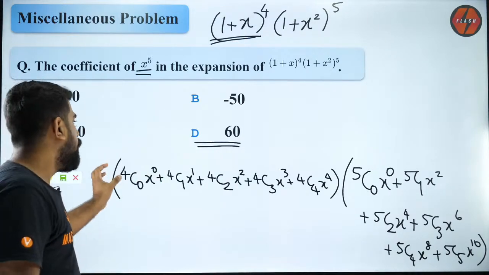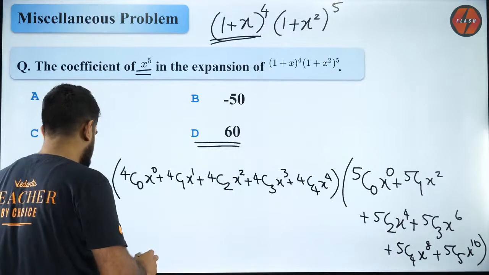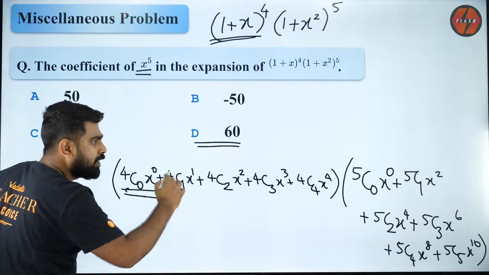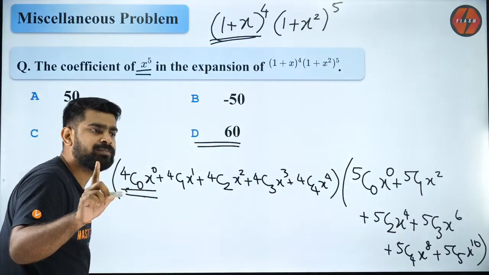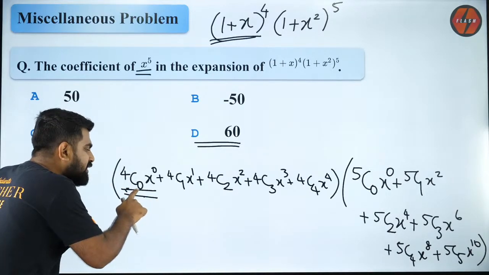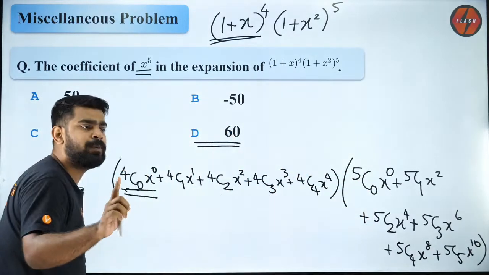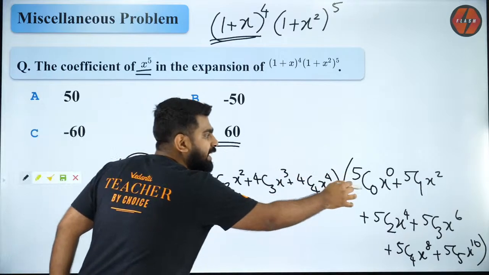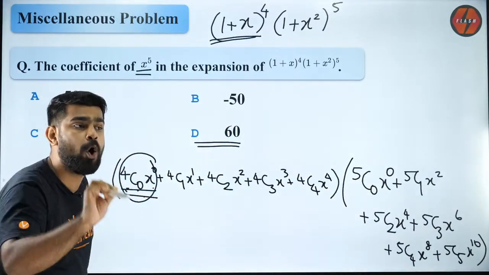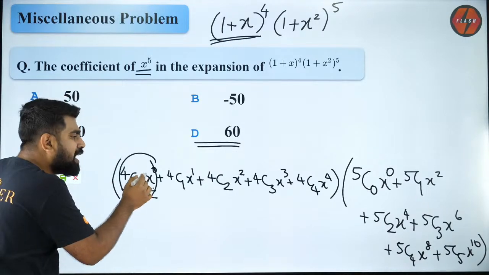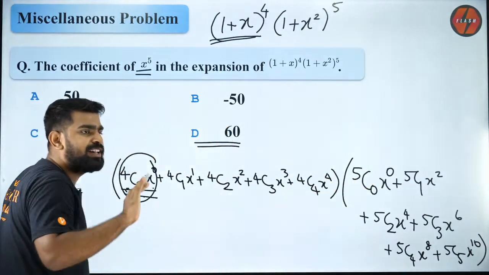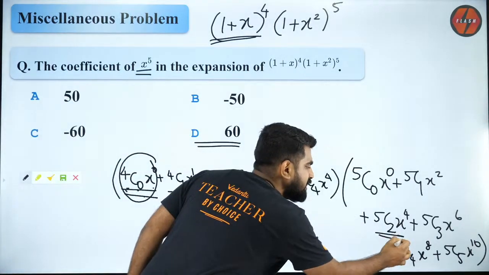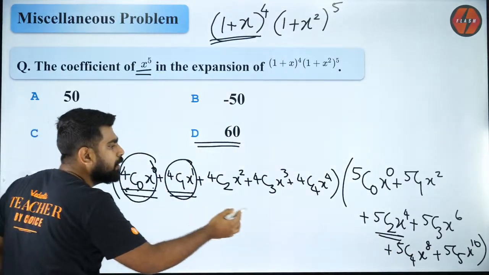Now, can you guys tell me what product will give me x power 5? If I take this term alone, can I multiply it with any term over there to get x power 5? No, because this is x power 0. There I don't have x power 5, so it is not possible. But the next term, if I take x power 1, I can club this term with this one.